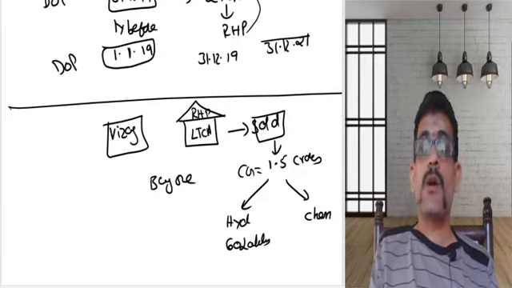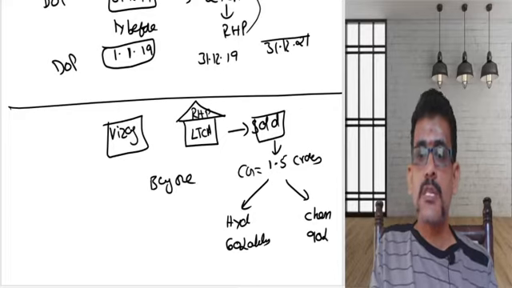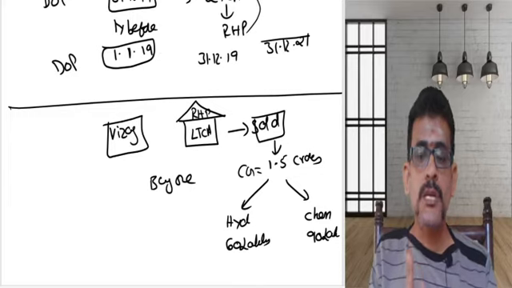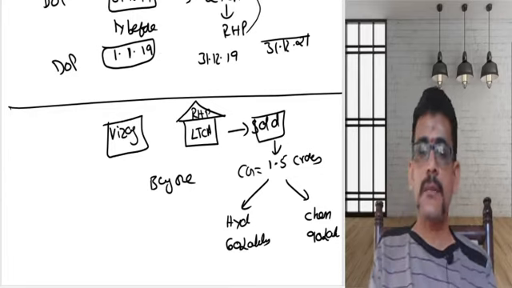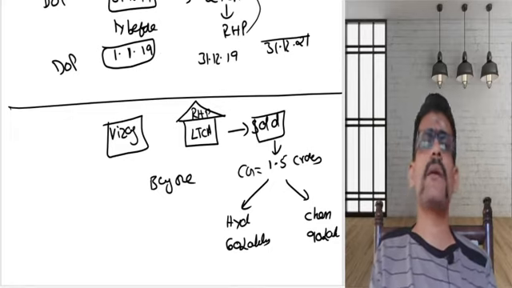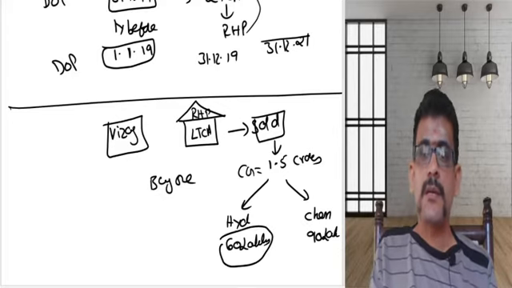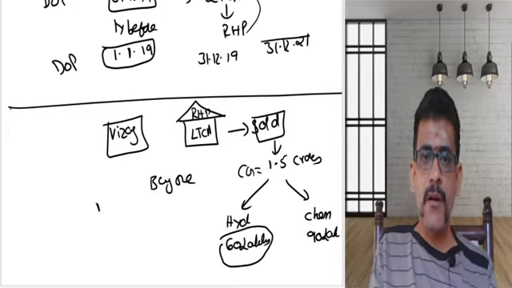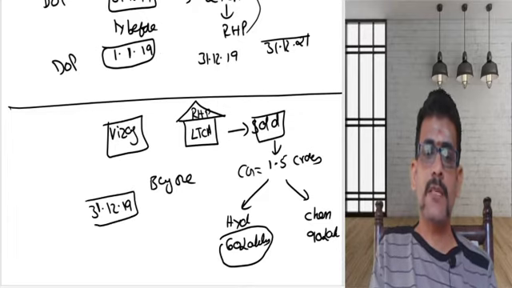Now what is the balance? 1.5 crores minus 60 lakhs, I am still having 90 lakhs. So Chennai house I am buying with 90 lakhs. This is an option, and this option can be exercised only once. Say after a period of time, maybe another 5 years later, I am selling the house in Hyderabad. So when I had purchased this house, let me take an example that my date of transfer, 31st December 2019, is my date of transfer.